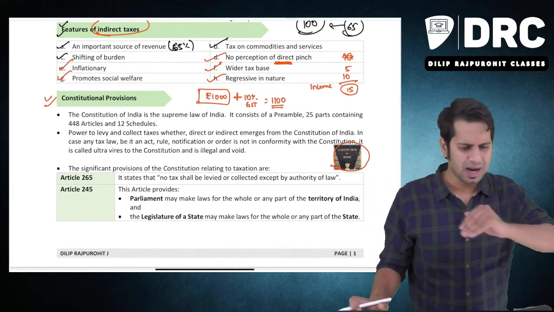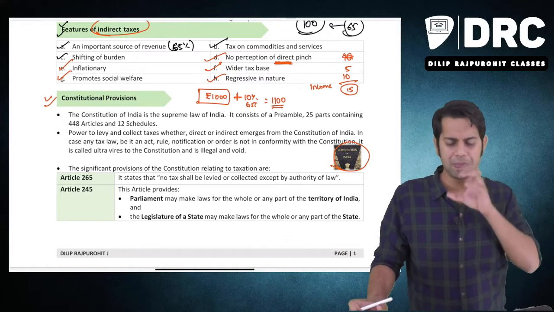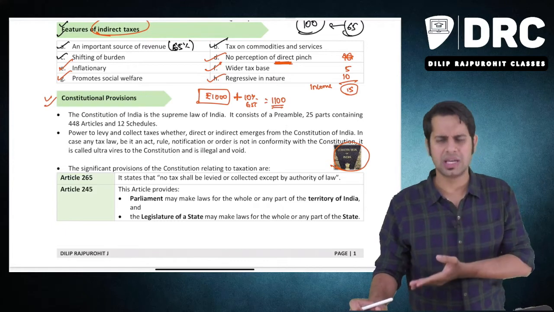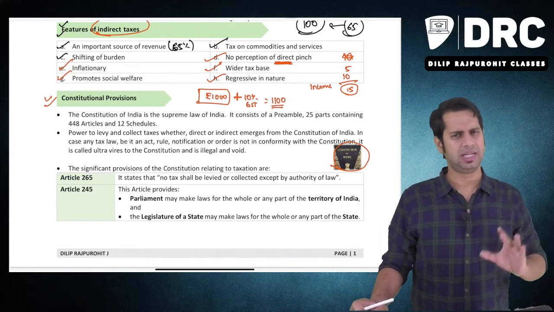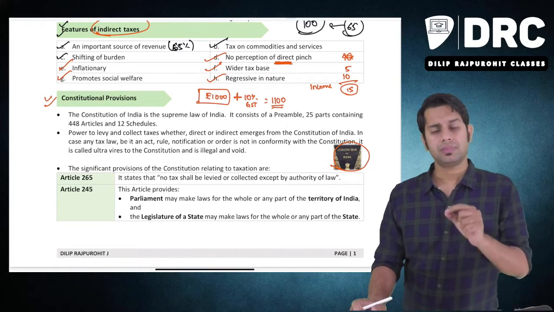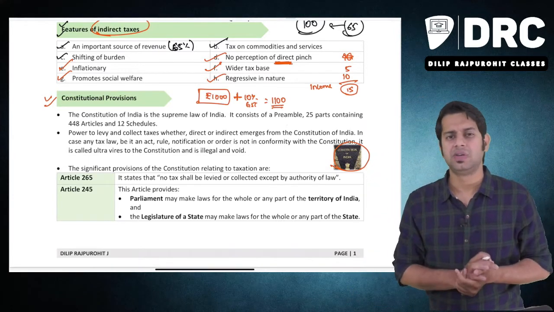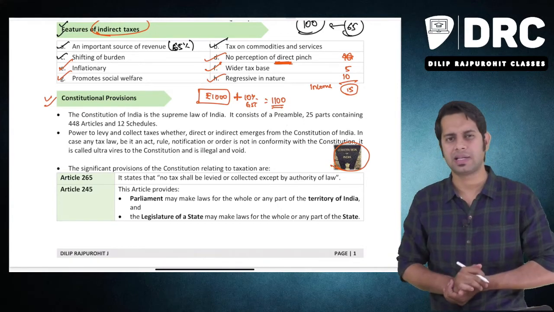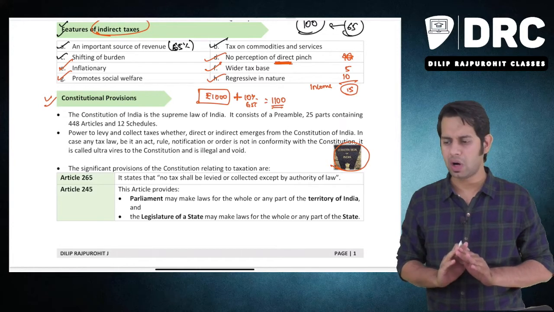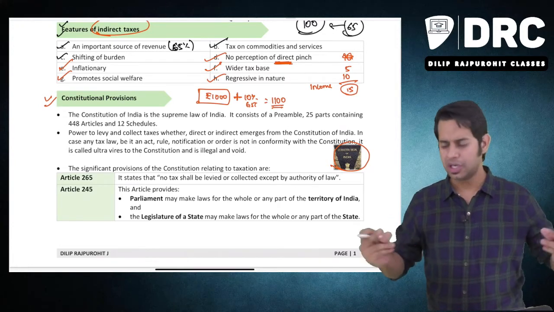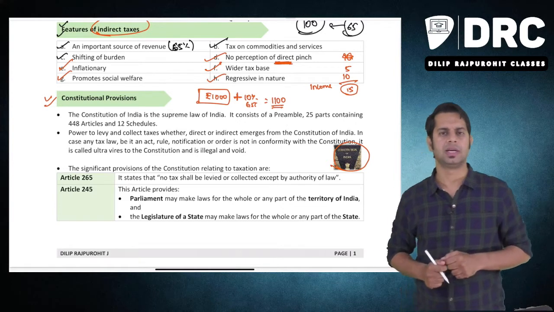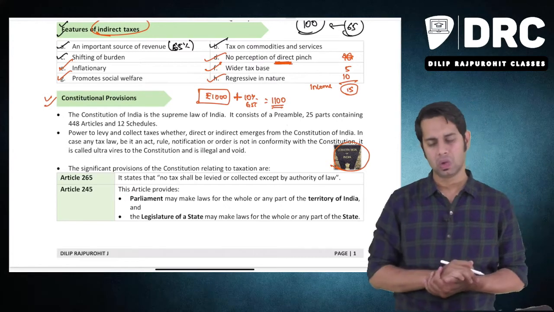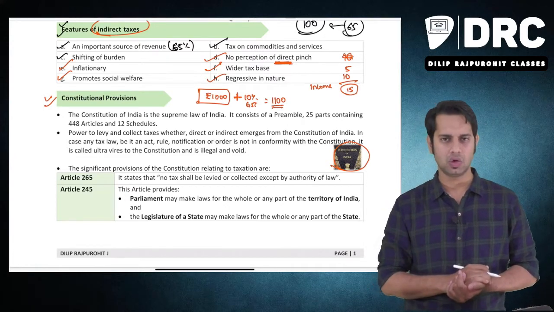You'll not give. If someone comes and tells you while you're walking on the road, please pay me a tax, you'll ask what tax you want, why are you asking me for a tax, is there a tax on walking also, etc. So there are different types of taxes in India which the government is collecting. Now there should be a person who gives the power to the government to collect the taxes. Just because you're a person walking on the street, no one can straight away come and tell you to pay taxes. There should always be a person who gives that person the authority to ask you to pay some taxes to him.